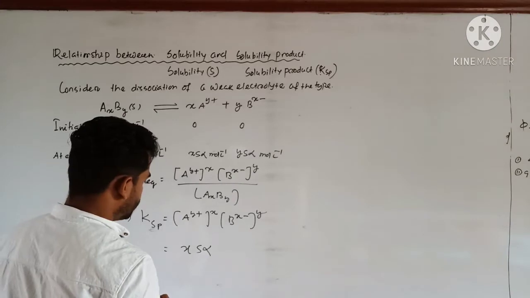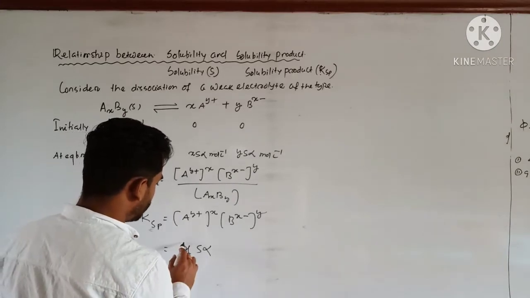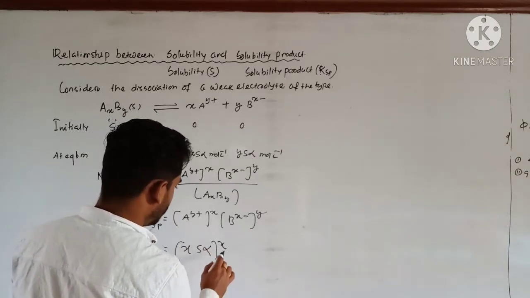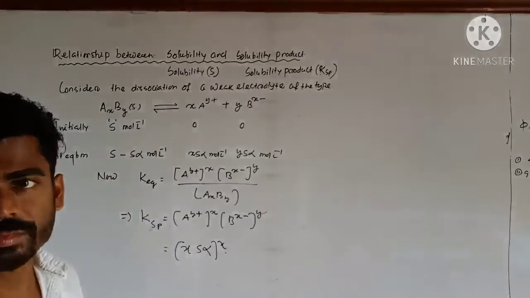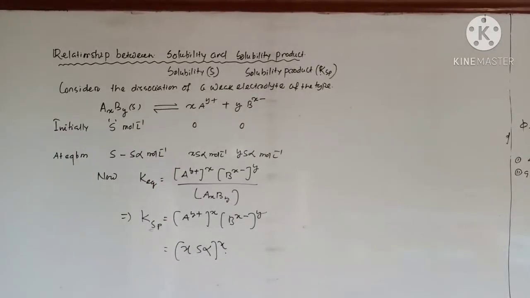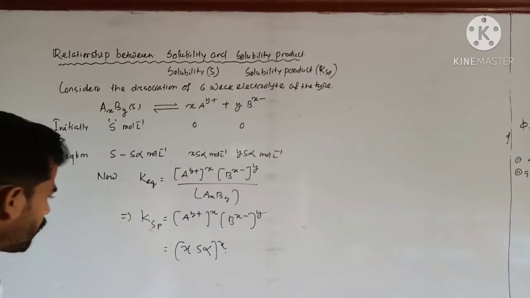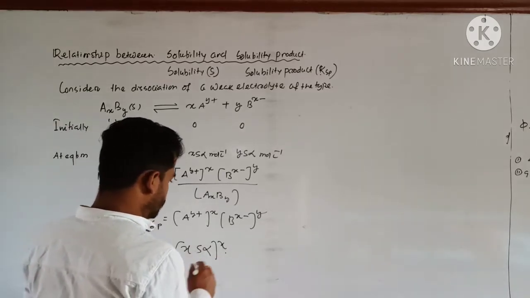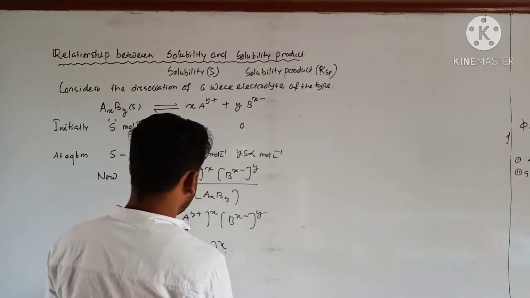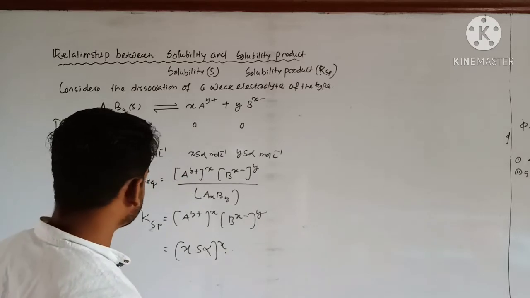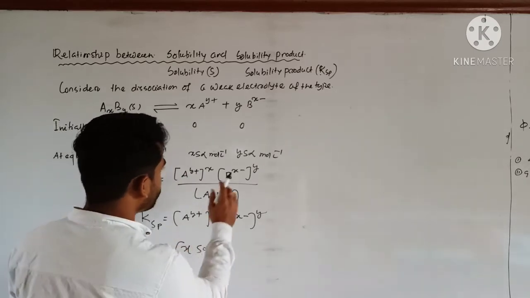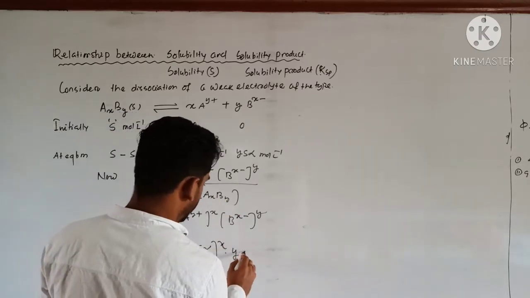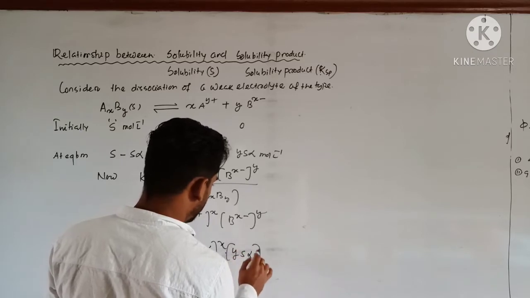So x S alpha to the power x into, for [Bx minus], that will be y S alpha to the power y.